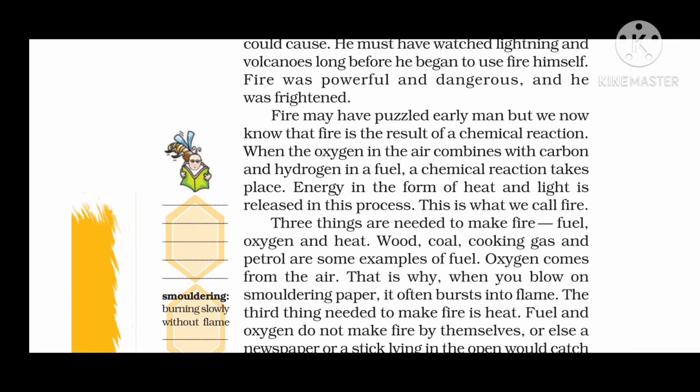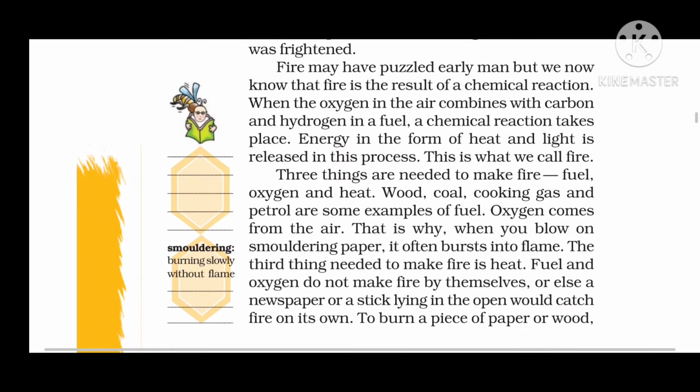Oxygen comes from the air, that's why when you blow on smoldering paper, smoldering means which is already inflamed, burning slowly, it often bursts into flame. The third thing needed to make fire is heat.